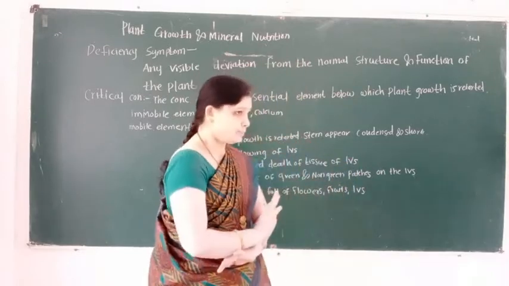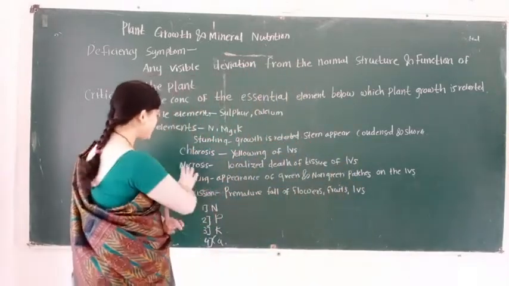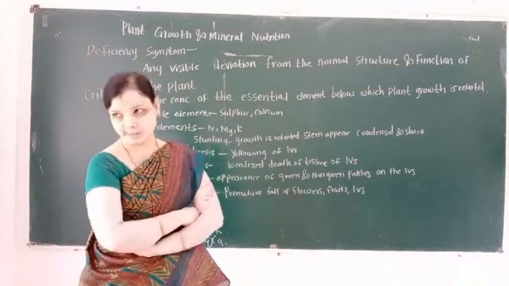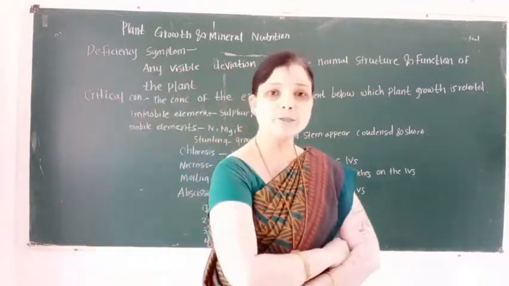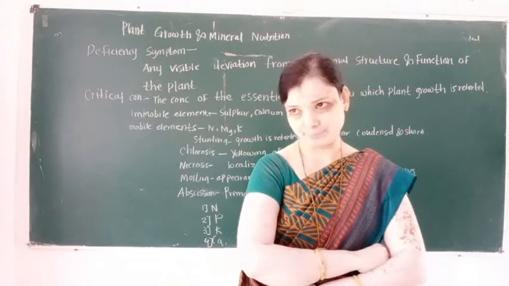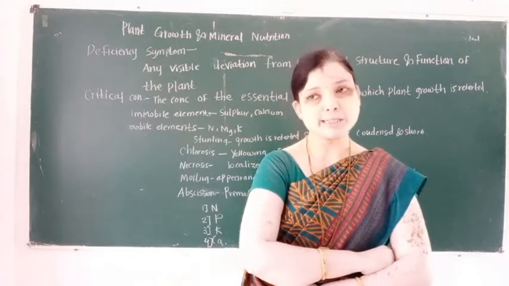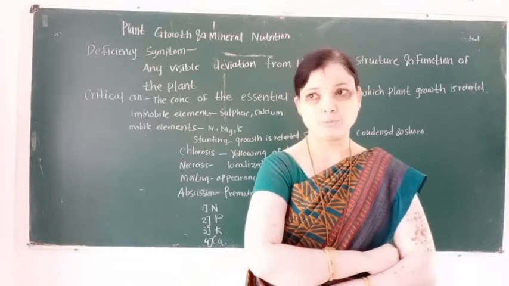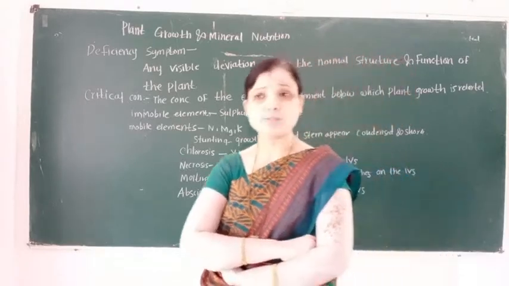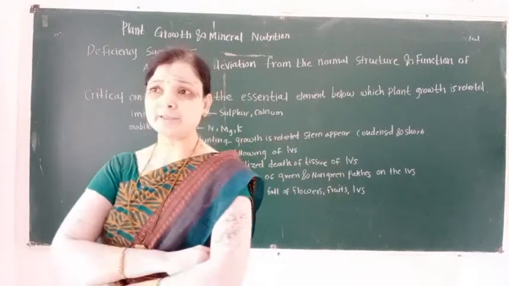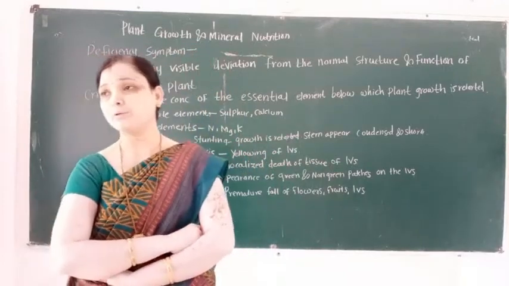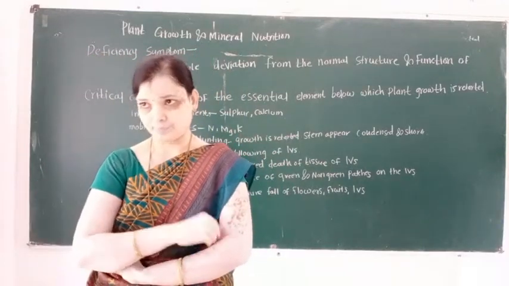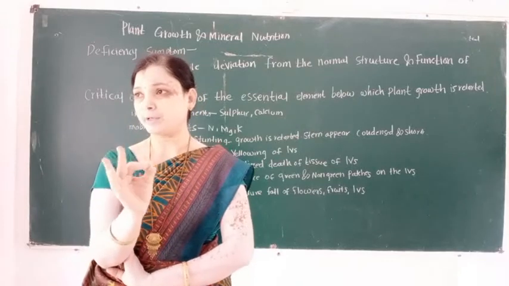Third deficiency symptom is called necrosis. What is the meaning of necrosis? Necrosis, that is, localized death of a plant organ. Stunting means retarded growth.